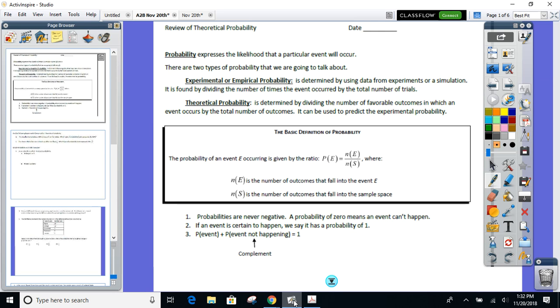What should happen. Experimental, let's say I go back to my coin. I flip it 20 times and I get 7 heads. My experimental probability of getting a head would be 7 out of 20, not 1/2 anymore. Okay, so experimental is what actually happens when I perform it. Theoretical is what should happen. Okay, am I really concerned about the difference between the 2 at this point?